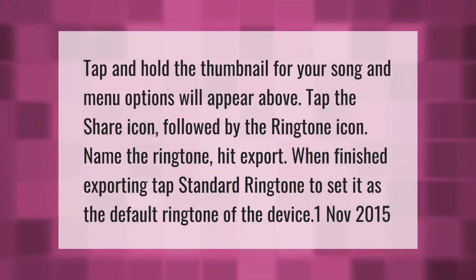Tap and hold the thumbnail for your song and menu options will appear above. Tap the share icon, followed by the ringtone icon. Name the ringtone, hit export. When finished exporting, tap standard ringtone to set it as the default ringtone of the device.